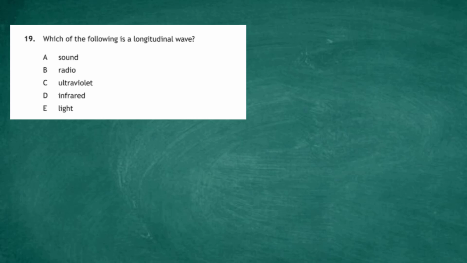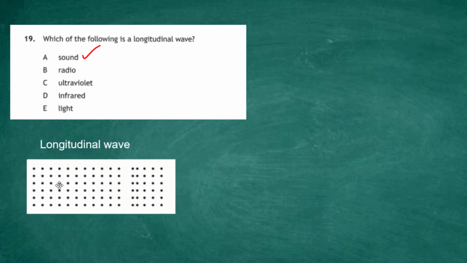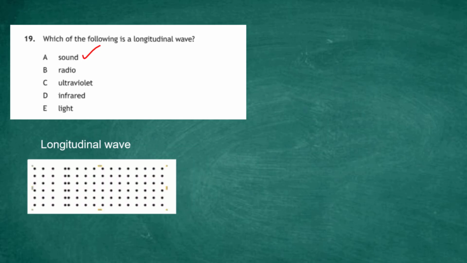All the rest of those waves, radio, ultraviolet, infrared and light, can travel through empty space. In fact, the longitudinal wave there is sound. That's the sound wave, so the answer to that is A. Just a wee recap on that one. The longitudinal wave is one which needs a medium to go through. You can see the particles all crunching up and then spreading out again as the wave pulses through the medium. That's a longitudinal wave, and that's the sort of wave that describes sound.